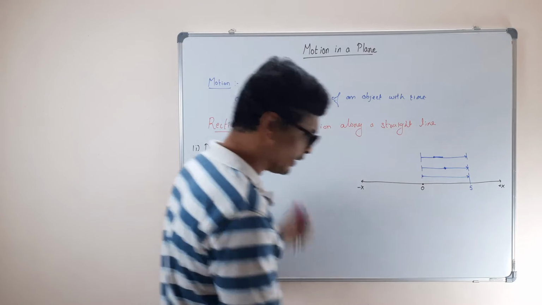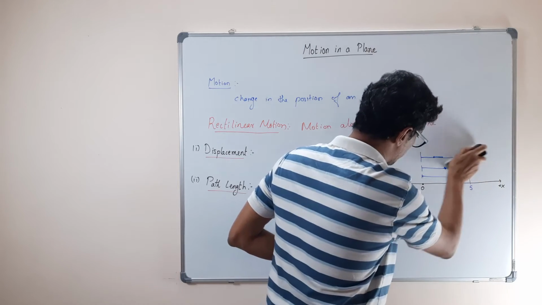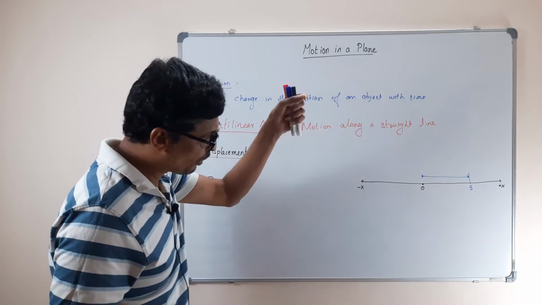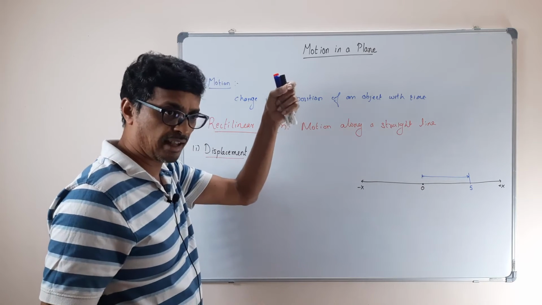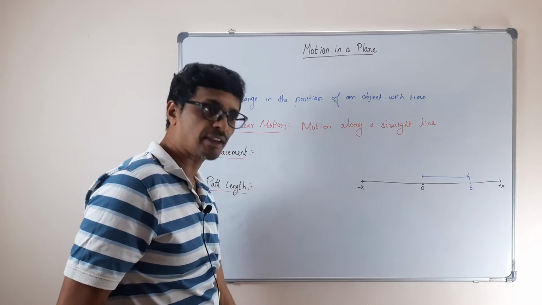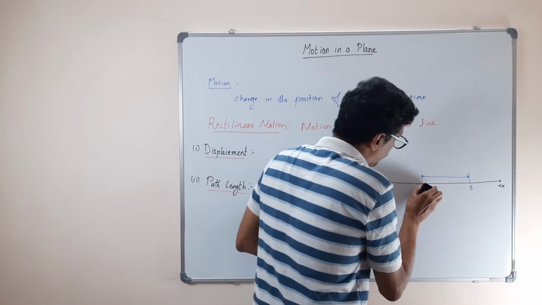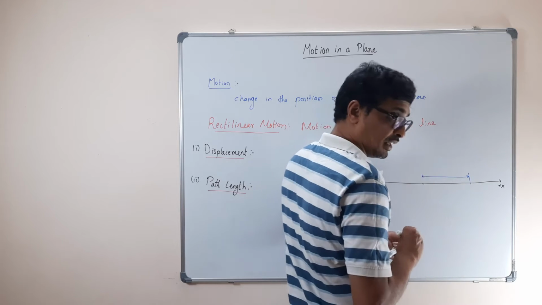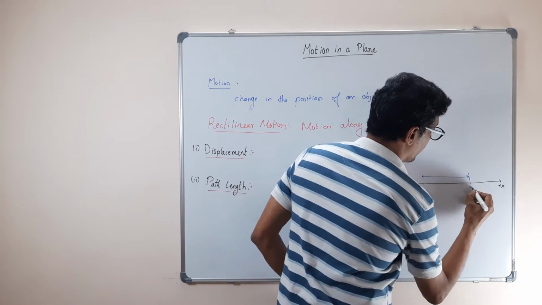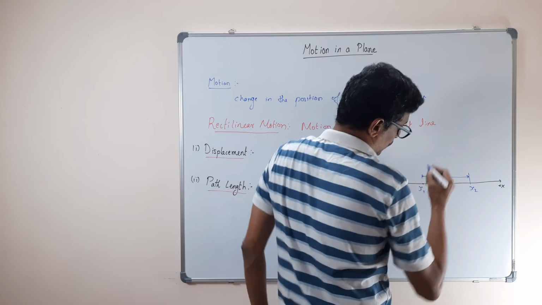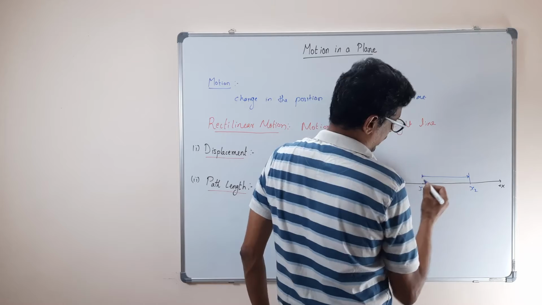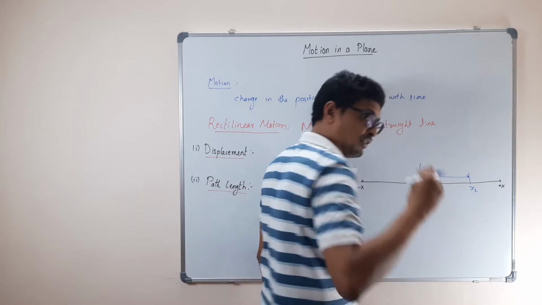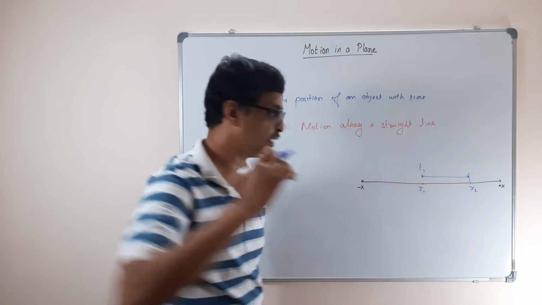So let me remove these cases. So let us say I'm going to drop the ball. Initially it was at a certain x1 and finally it reached a certain x2. I'm not going to make it an origin here. So let me call this position, the initial position, x1 and x2. At the time the ball is at x1, the time is t1. When I left the ball and it reached the ground, the time is t2.